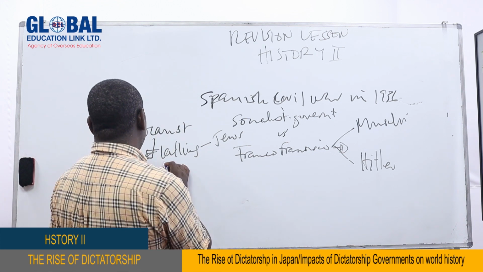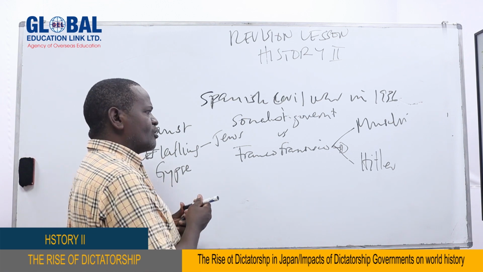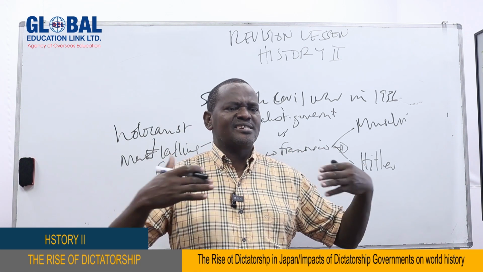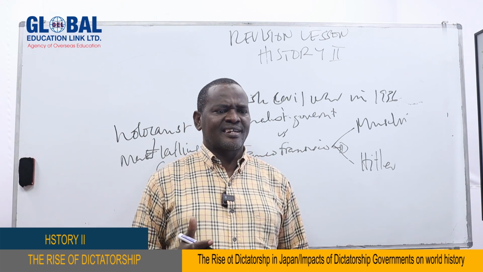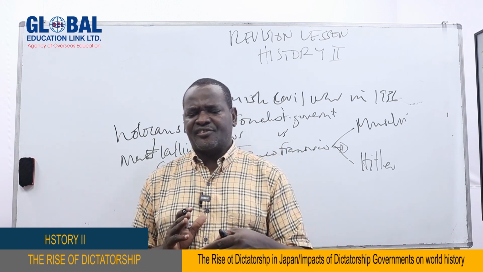For instance, the gypsies were also killed in Italy. Also in Japan, as we have said, the Koreans and the Chinese were also killed. But that did not end just in those countries. It also continued to other countries during the Second World War. It occurred in Poland, in Czechoslovakia, in Hungary, in Russia, and so on and so forth.